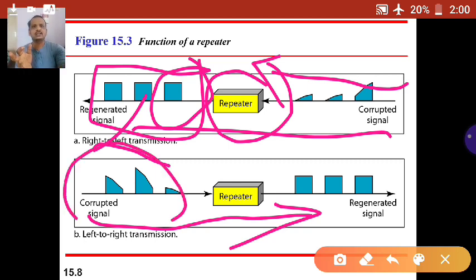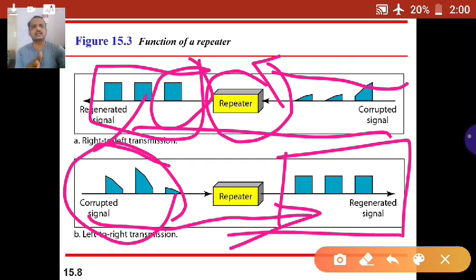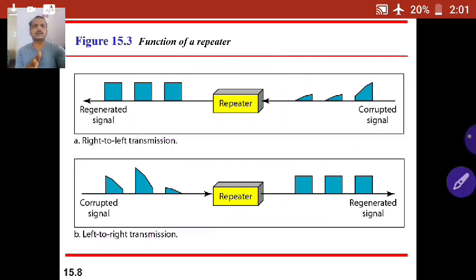When traveling with the distance, the signal attenuates, then the repeater reshapes the signal. It's the working of a repeater. Next we'll see